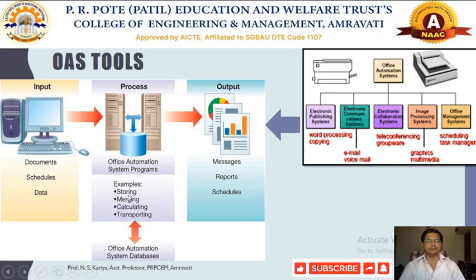Primarily we are using storing of data, merging of data, calculating, transporting, and we can make different kinds of tables, diagrams, and pictures, and send messages to the user in the form of reports or schedules through this office automation system.